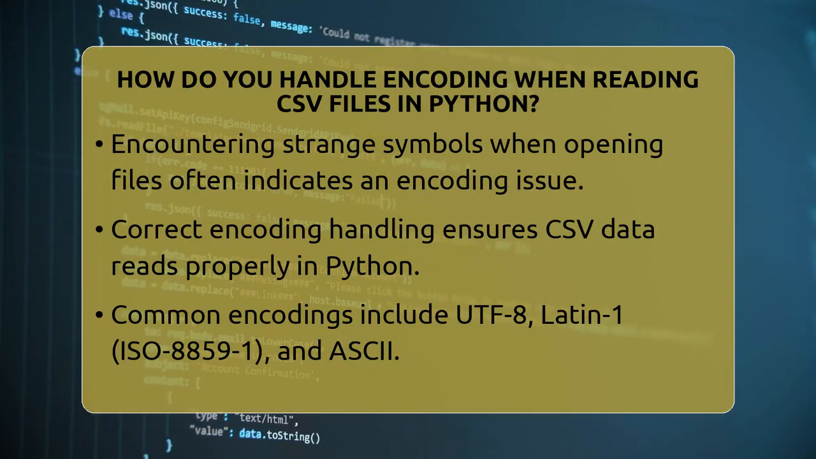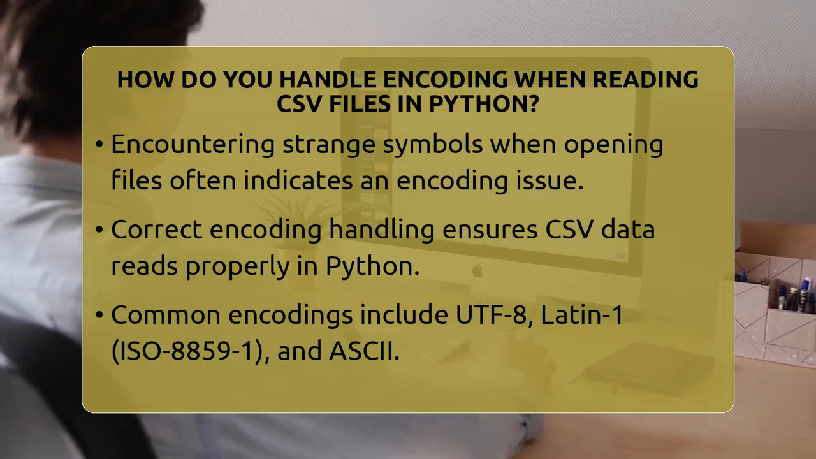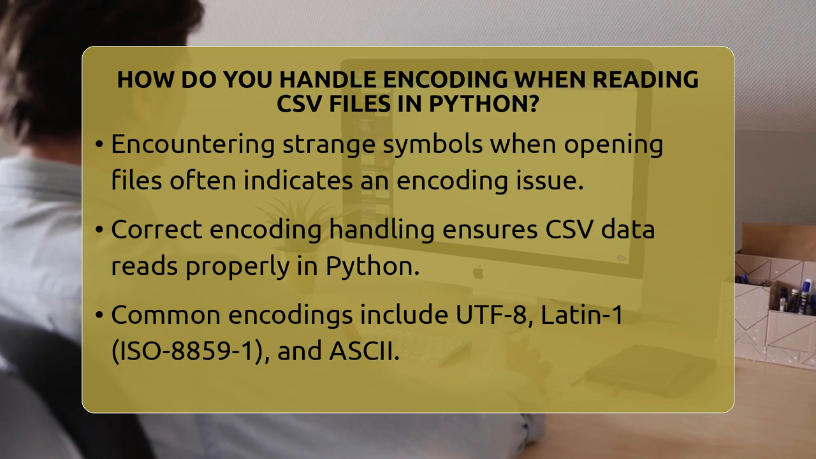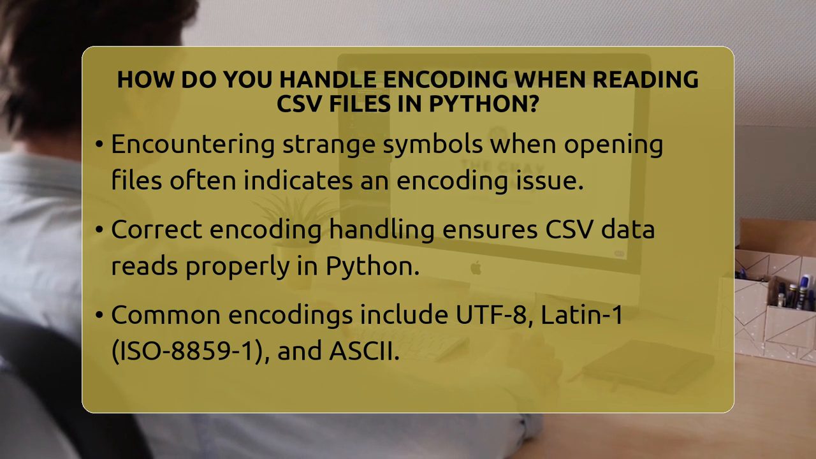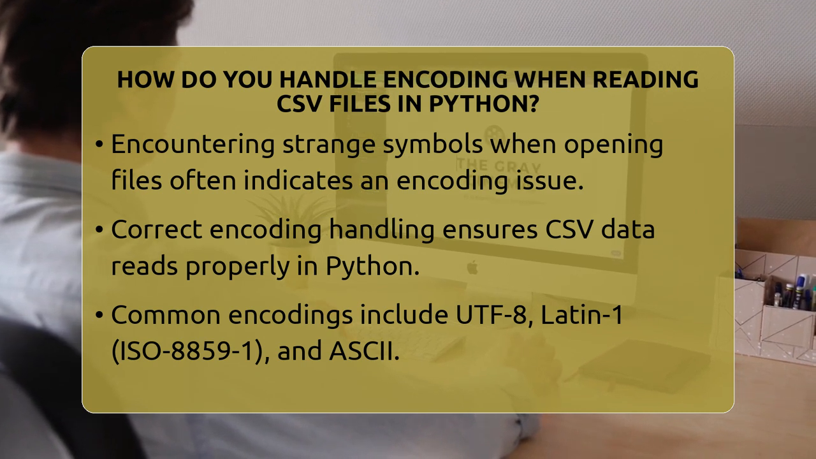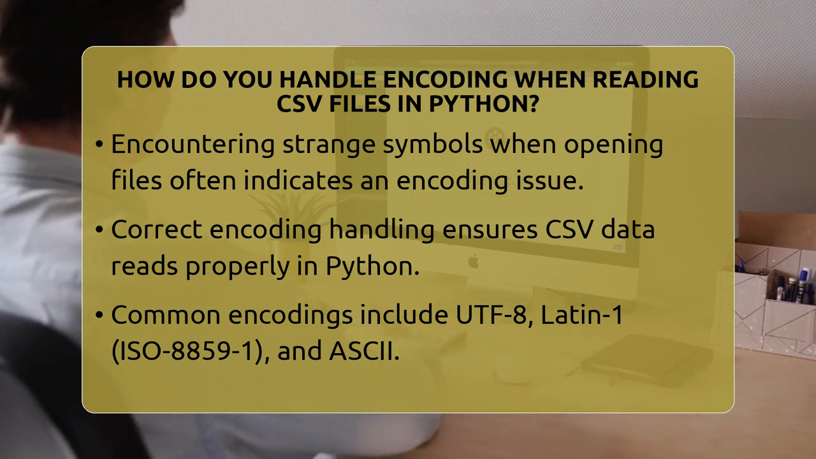How do you handle encoding when reading CSV files in Python? Imagine opening a file and seeing strange symbols or question marks instead of the words you expect. That's often a sign of an encoding problem. When working with CSV files in Python, handling encoding correctly is key to making sure your data reads properly. Files from different sources might use different character sets, and if Python guesses wrong, you get errors or corrupted text.